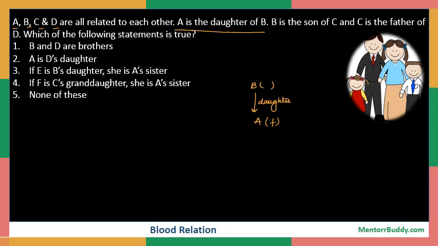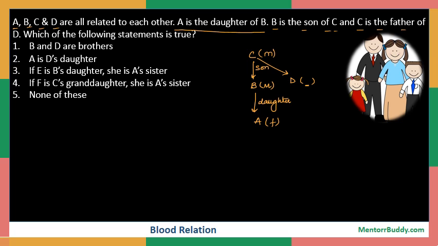The next line says B is the son of C. As B becomes the son, again a vertical line, son of C, and because B is a son now, he becomes a male person. Also, it is given that C is the father of D. C is the father and thus becomes a male, father of D. Now we do not know the gender so far for D. So this is what is given in the question so far.